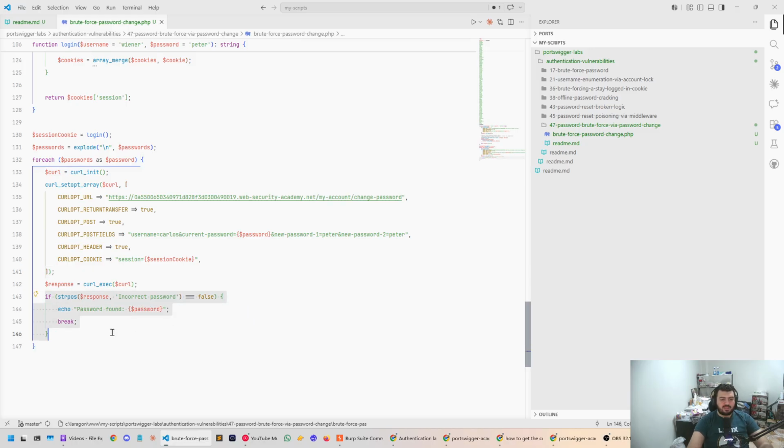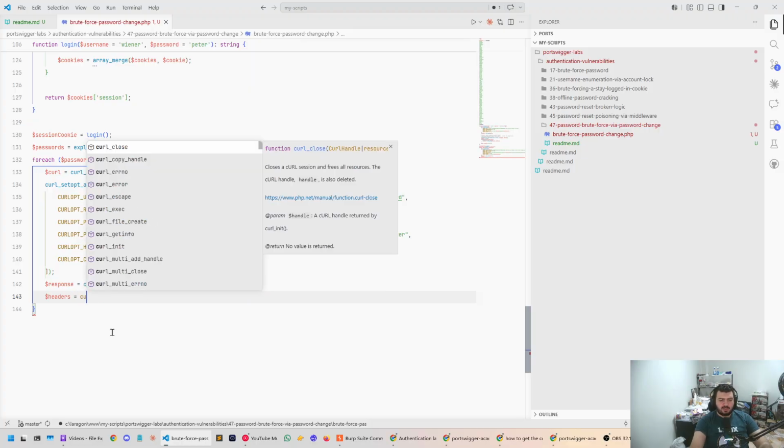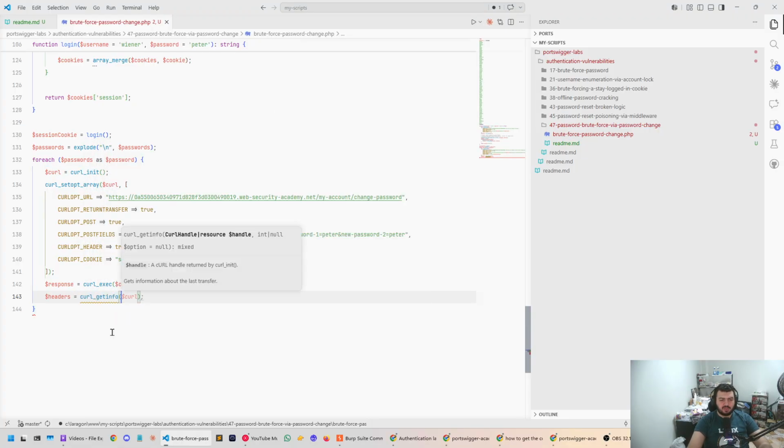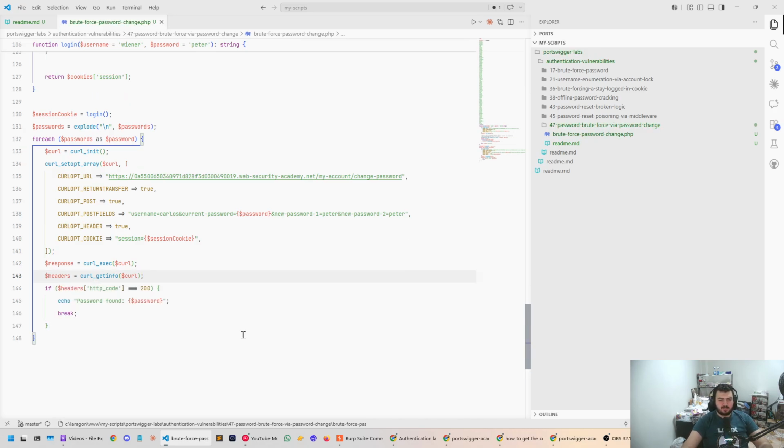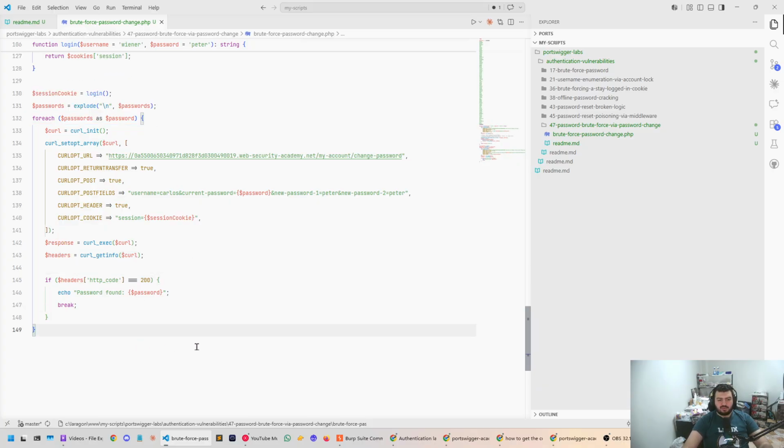So what we want here is actually not this. We want the headers. And then we want to get the curl get info of curl, and then the status code. So here, and then we're going to do a password found. And we're going to do a break. Awesome. So this looks good to me. So we're attacking this, we're doing this, and then